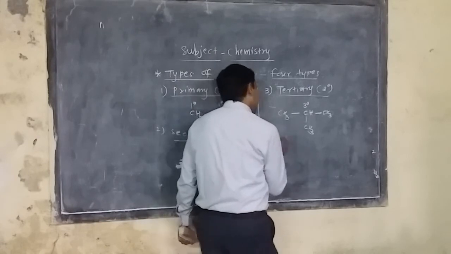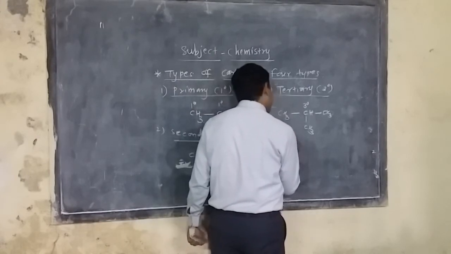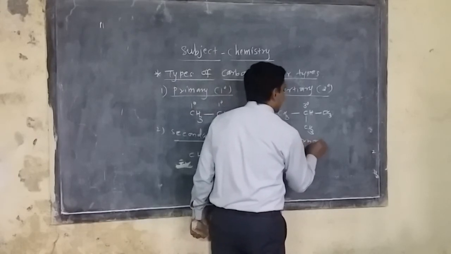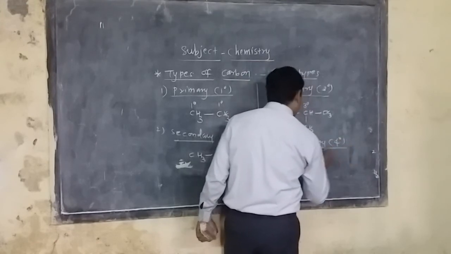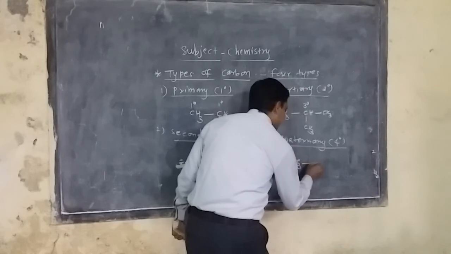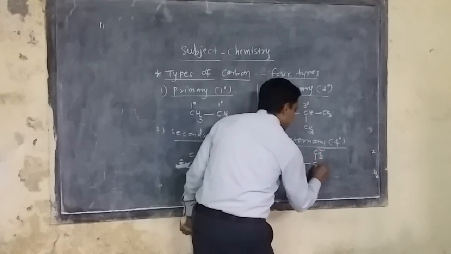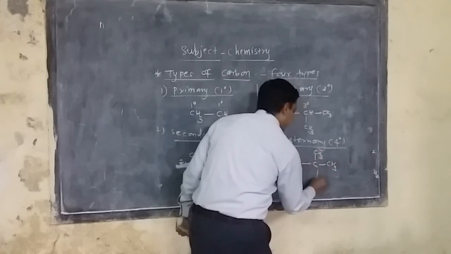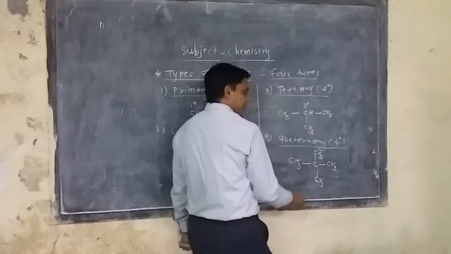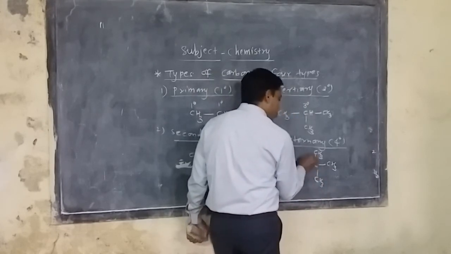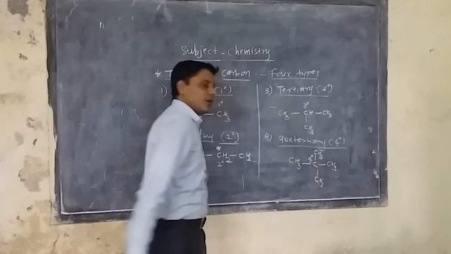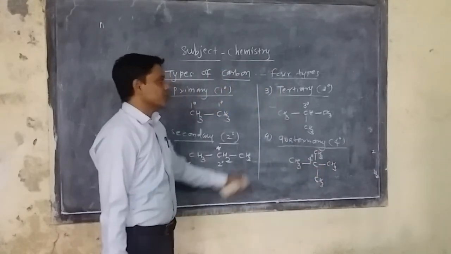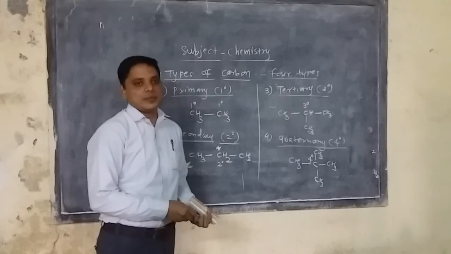Or in the fourth type, the carbon uses its highest valency, containing 4 carbon atoms. So it is quaternary, that is 4 degree. We can get it like this: CH3, C, CH3, CH3 and CH3. So this middle carbon atom is quaternary because on the left-hand side, right-hand side, upper side and bottom side, all have carbon atoms. So it is a quaternary carbon atom.